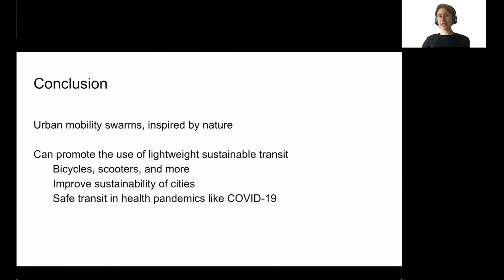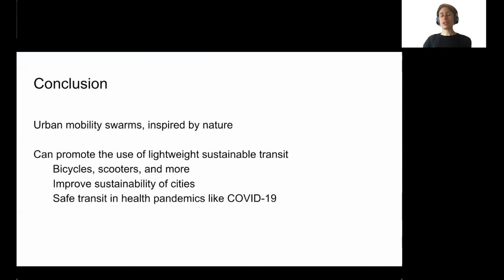So in conclusion, we presented urban mobility swarms, which were inspired by nature, but that we implemented as a lighting system for bicycles in order to promote the use of lightweight and sustainable transit. This can go beyond bicycles. That can be used for scooters and more in order to improve the sustainability of cities going forward.